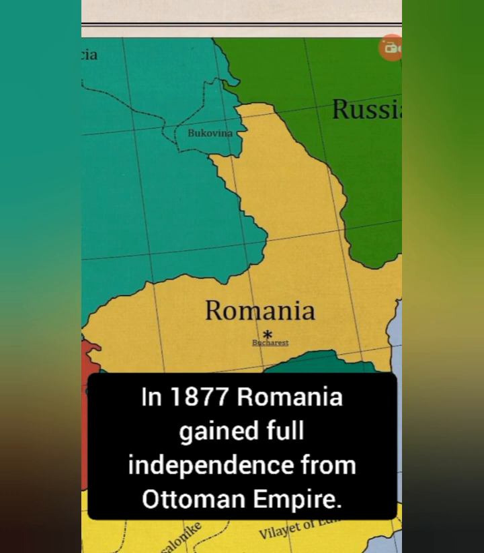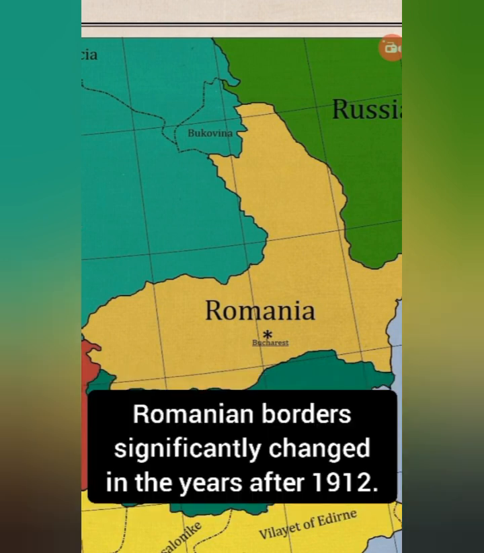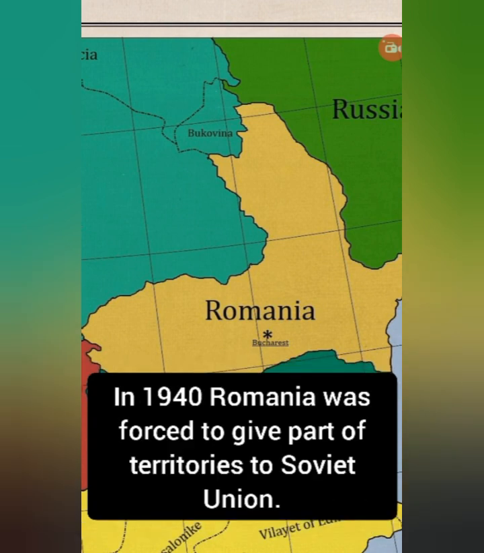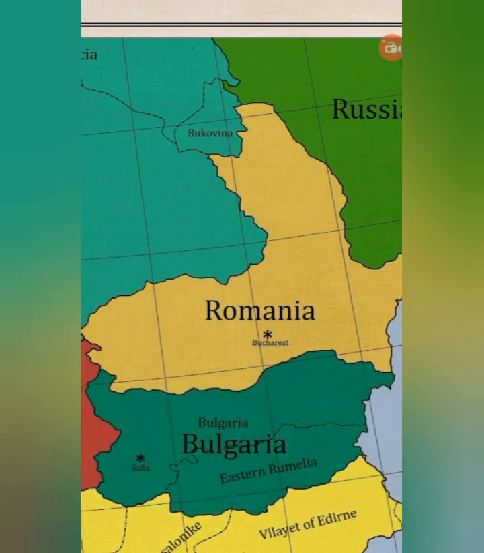In 1877, Romania gained full independence from the Ottoman Empire. Romanian borders significantly changed in the years after 1912. As a result of the dissolution of the Habsburg Empire, Romania gained significant territories like Transylvania. In 1940, Romania was forced to give part of its territories to the Soviet Union.